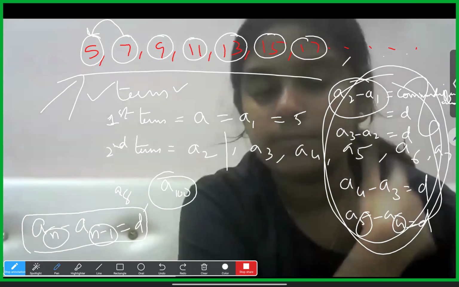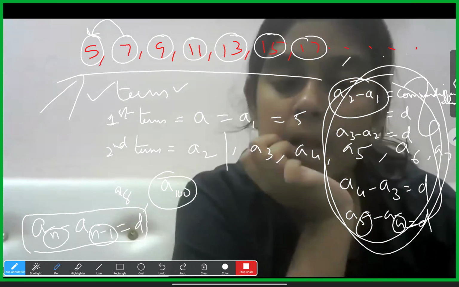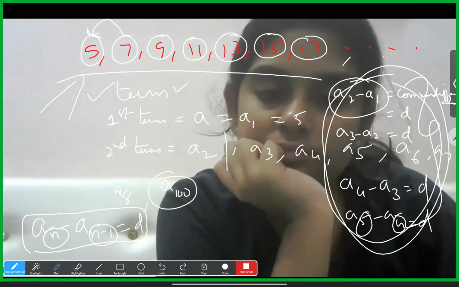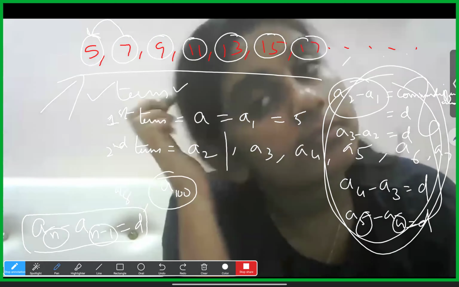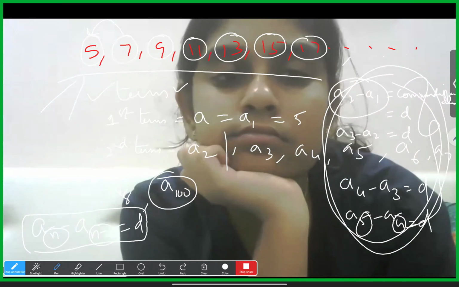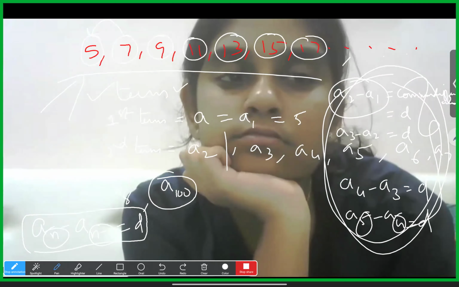So this is the introduction part of the arithmetic progression chapter, Hasni. Each and every number in the series is called a term. Terms will be represented with letters a1, a2, a3, a4, a5 like that, and common difference is represented with letter d, Hasni.